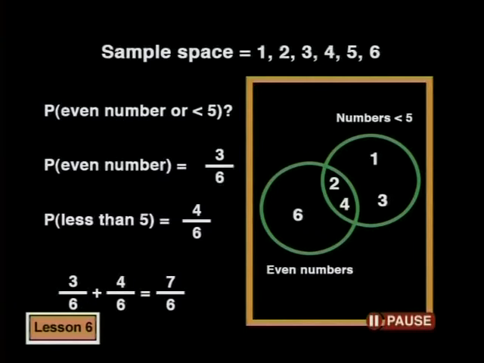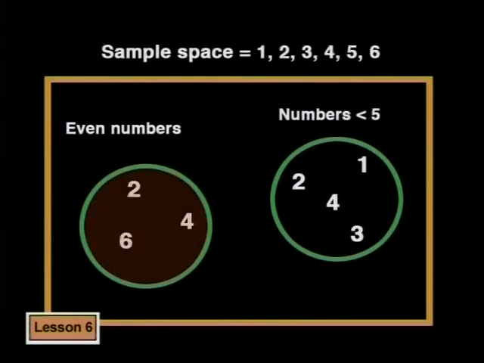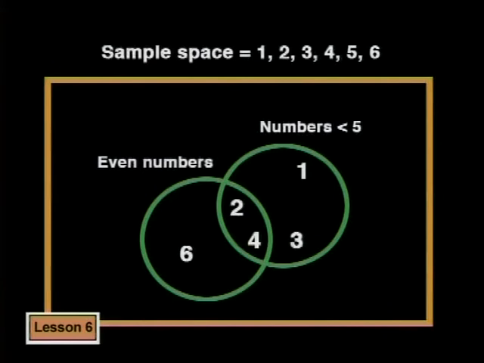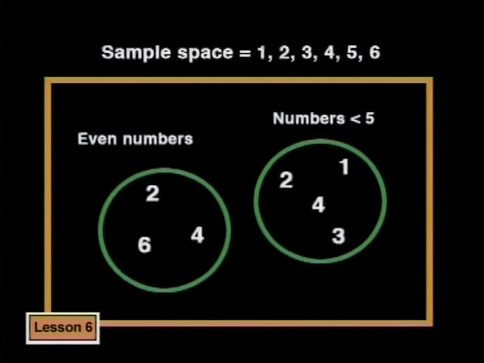So what went wrong? A throw of 2 and a throw of 4 were counted twice. They were part of the 3/6 counted in this subset and part of the 4/6 counted in this subset. We need to subtract the numbers in the intersection of the 2 sets, and we would get 3 numbers in this set and 4 numbers in this set. This makes 7 numbers.